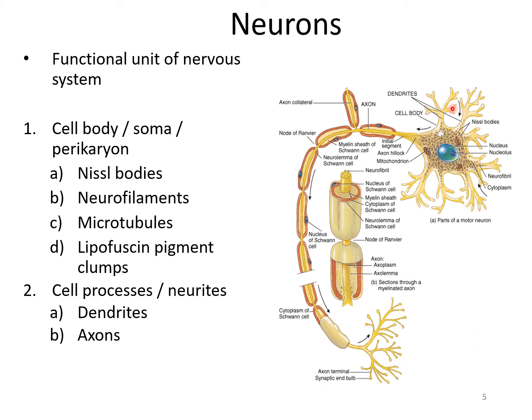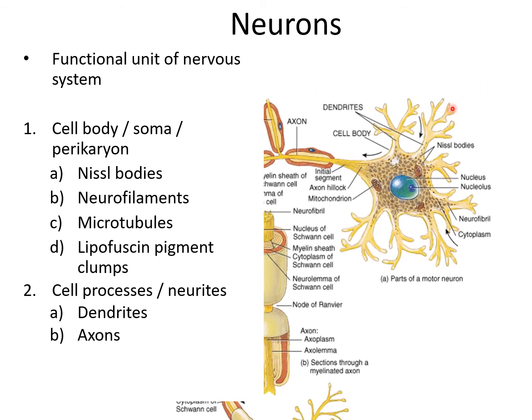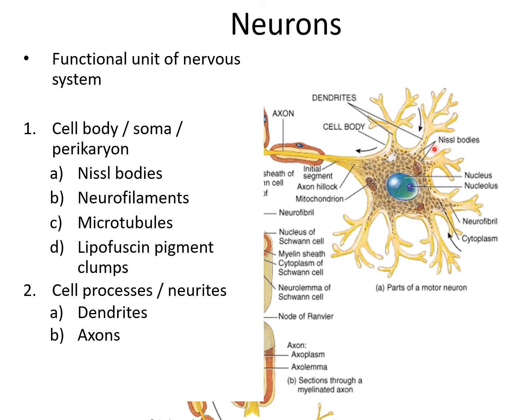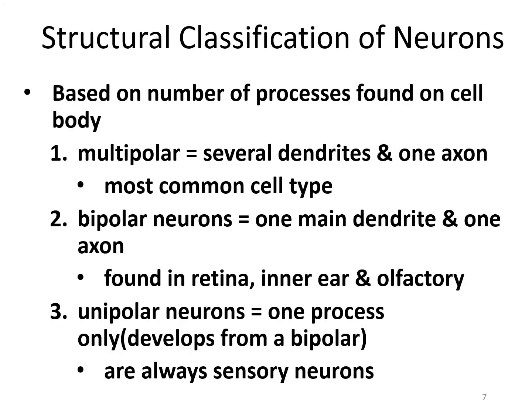So this is the neuron. Here you can see the cell body. It contains the nucleus, nucleolus and Nissl bodies, and this is the area absent of Nissl bodies, which is given the name axon hillock. This part is the axon. It is covered by the myelin sheath. This short process is given the name dendrites. So these are the parts of a neuron.